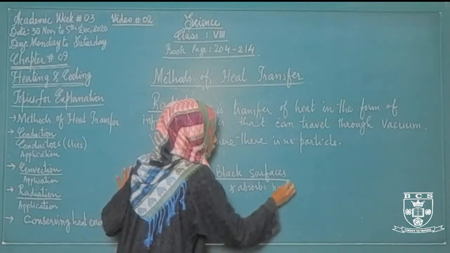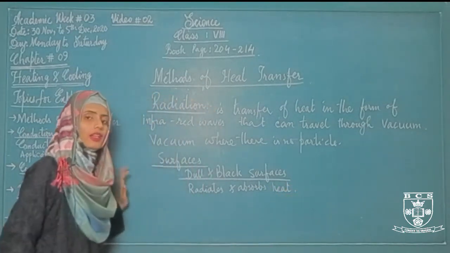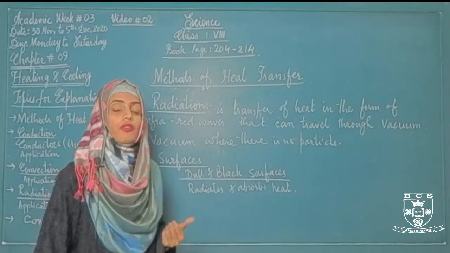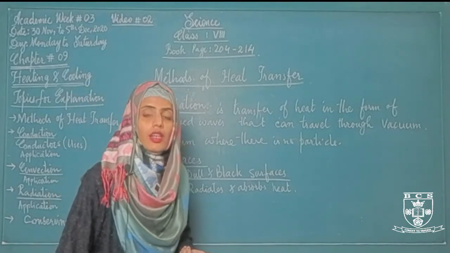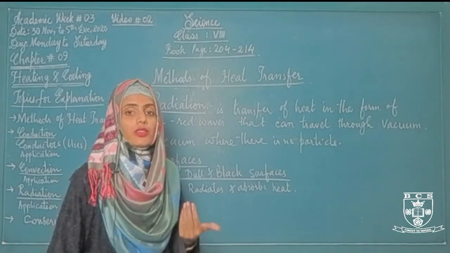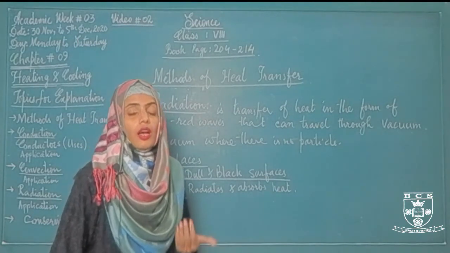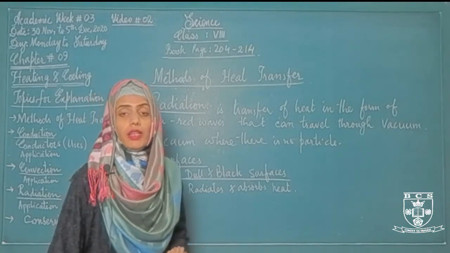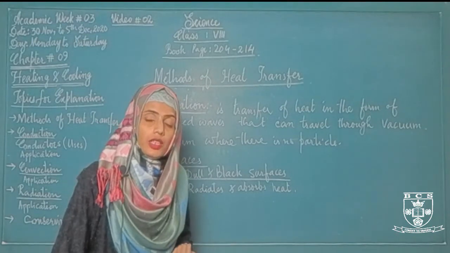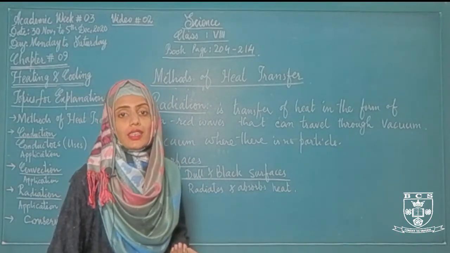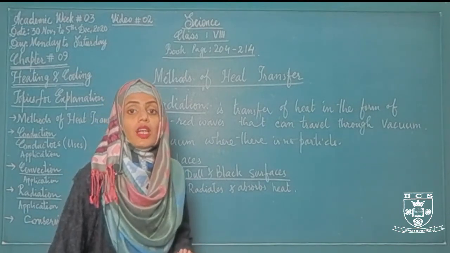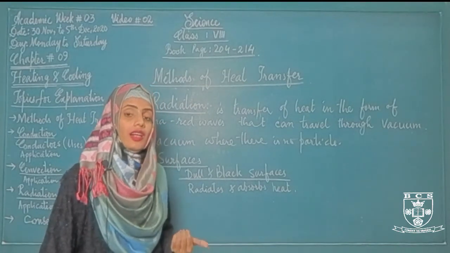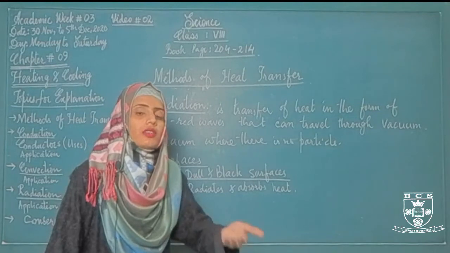heat. First of all, dull and black surfaces absorb heat. If the temperature of any dull or black surface is lesser than its surrounding, it will start to absorb heat. When the dull or black surface absorbs enough heat, it starts to radiate heat. It means it starts emitting heat. It starts releasing heat because the temperature of that dull and black surface is greater than its surrounding.